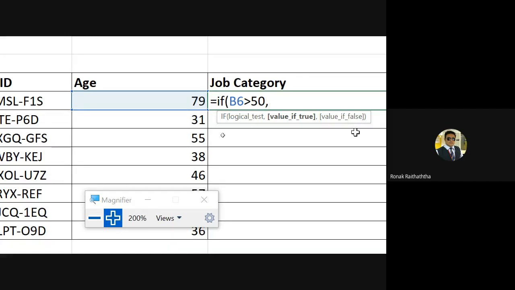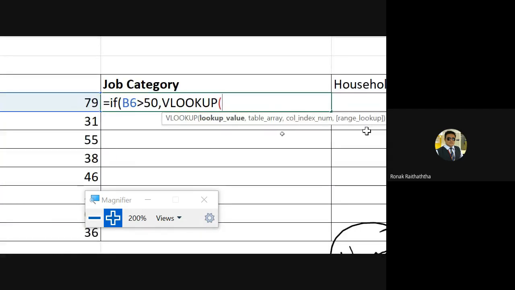Now, if this logical test stands true, if it is getting satisfied, then we want to use the VLOOKUP, else we do not want to. So now in the value if true, you can insert VLOOKUP. I hope that's clear now. So in value if true, you are using the VLOOKUP.